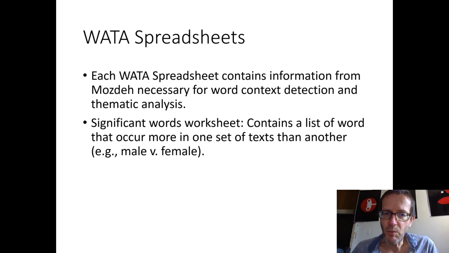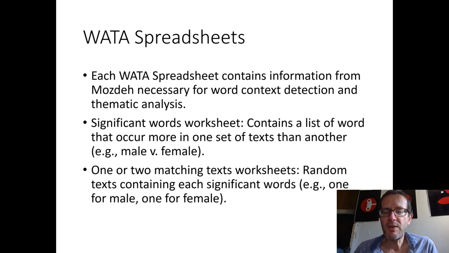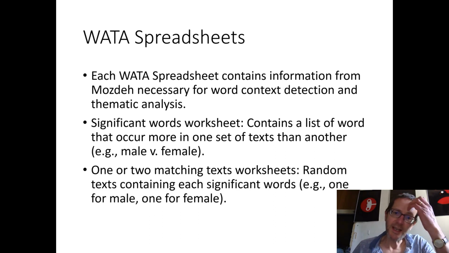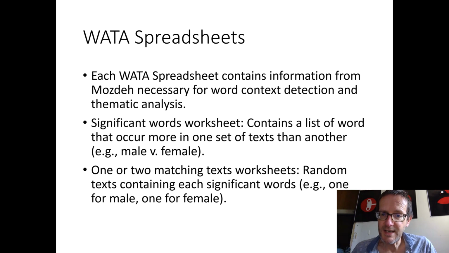The significant words worksheet within the spreadsheet contains a list of words that occur more often in one set of text than another, for example, in the male or the female authored texts. And then you get one or two matching text worksheets. These contain random texts containing each significant word. So one for male, one for female, if it's a gender comparison.